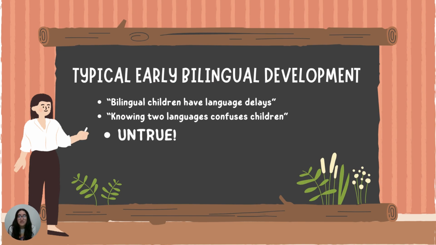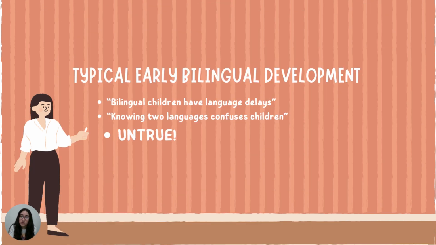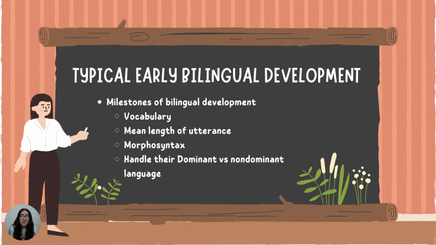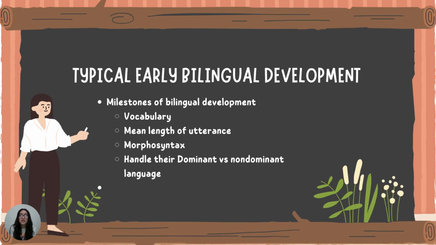Many people believe that bilingual children have language delays and that knowing two languages confuses them. However, this has proven to be untrue. Typical milestones of bilingual development can be seen in vocabulary, mean length of utterance, morphosyntax, and the ways they handle their dominant versus non-dominant language.